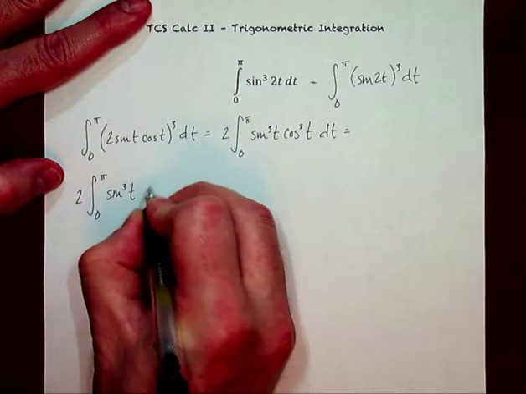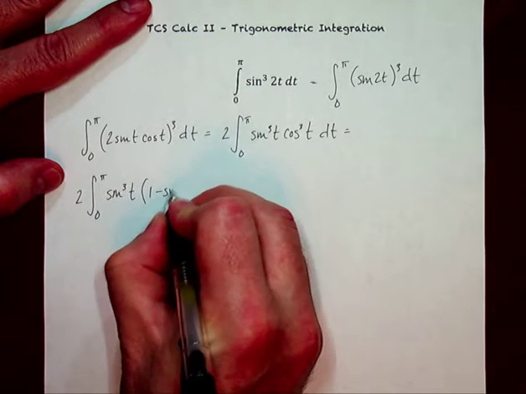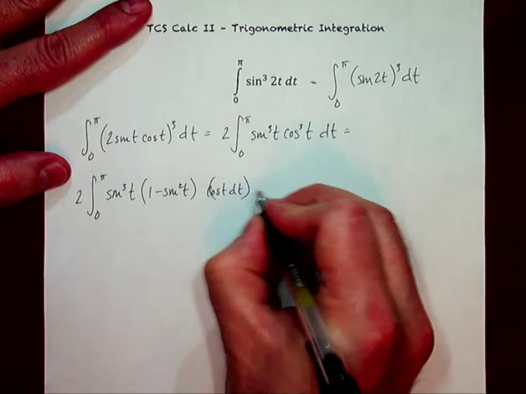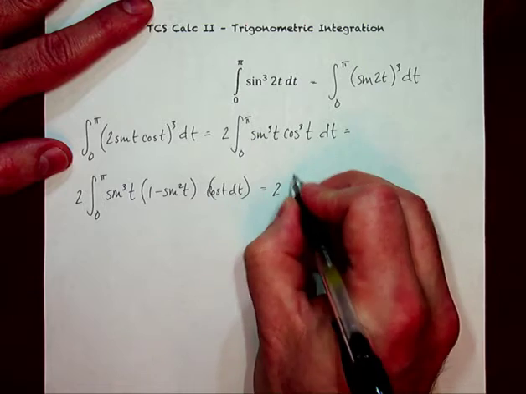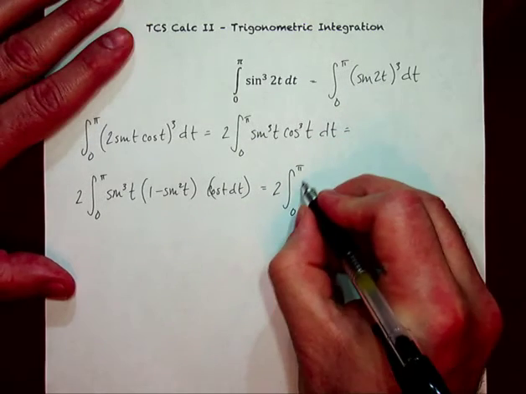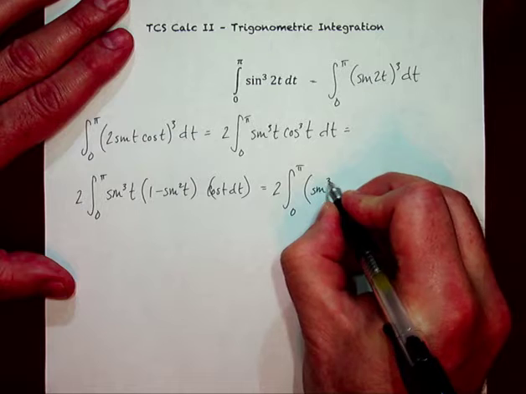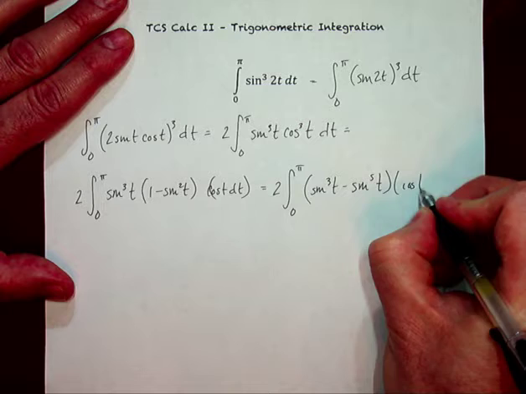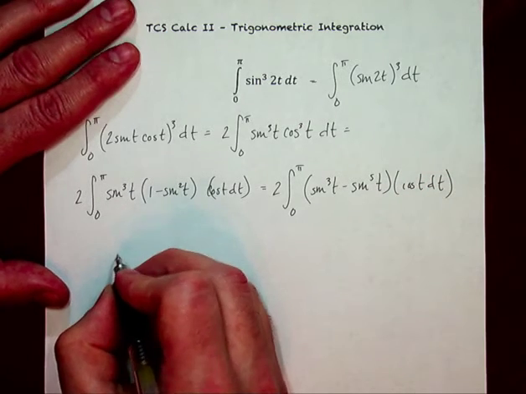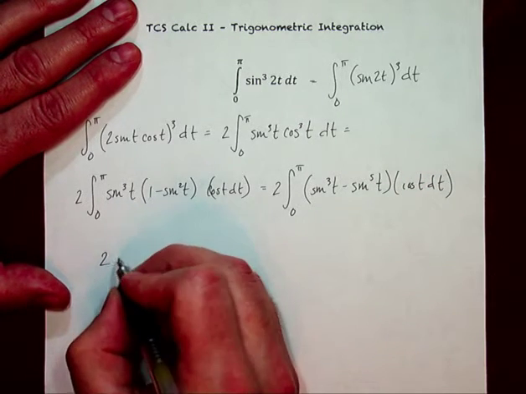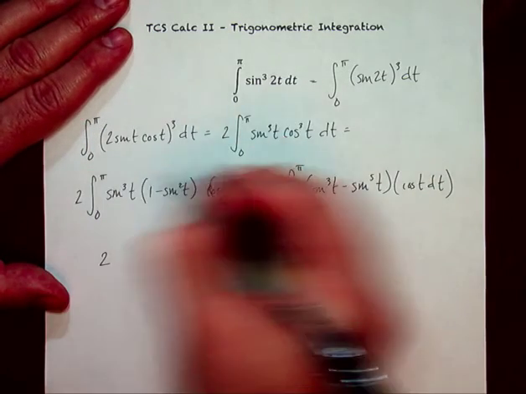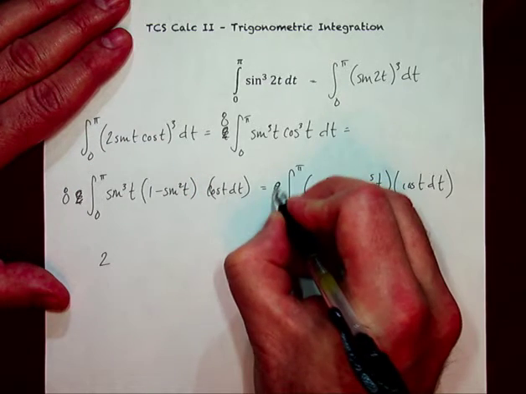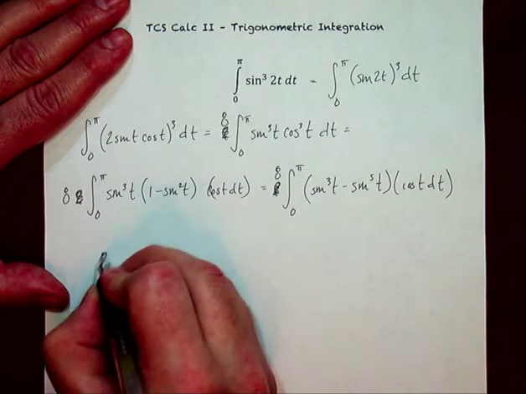Sine cubed t, we're going to change 2 of those cosines into 1 minus sine squared, leaving the cosine t dt to be your du. And basically you need to distribute in order to reveal both terms in terms of u, and you get sine cubed t minus sine to the 5th t, and then cosine t dt. Well, that means that what you have here is, oh sorry, that's not supposed to be a 2, that's supposed to be an 8 because it was cubed, right? So 8, I should have just put 2 cubed, but whatever. 8.